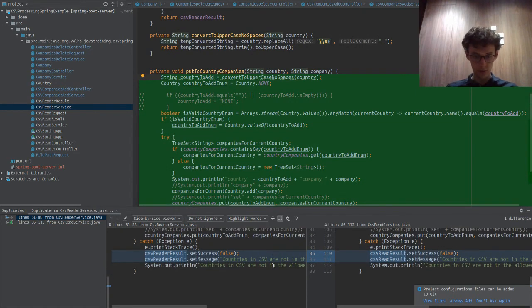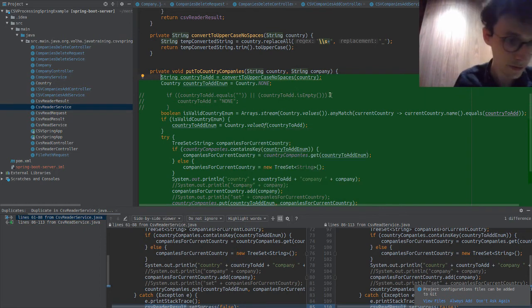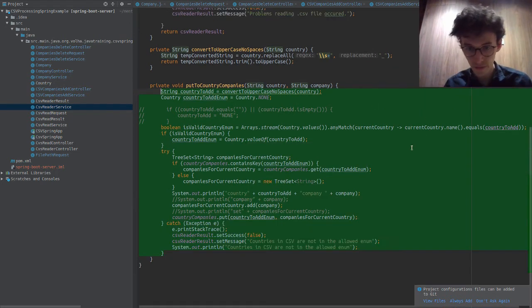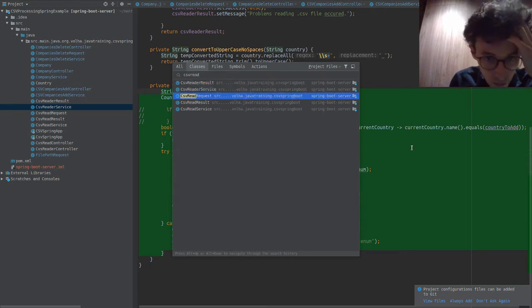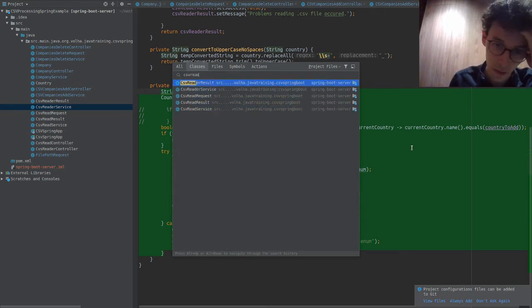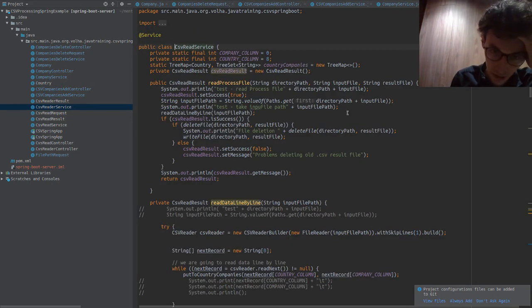This is done in CSV reader service and CSV read service. So we have two services that do the same thing, it seems like. Yeah, we have CSV read service. So we will want to get rid of one of them, basically. We don't need to have two. But I will keep going through here.